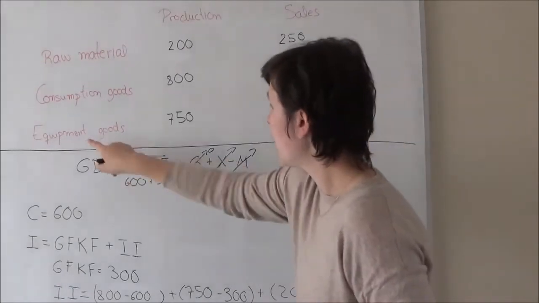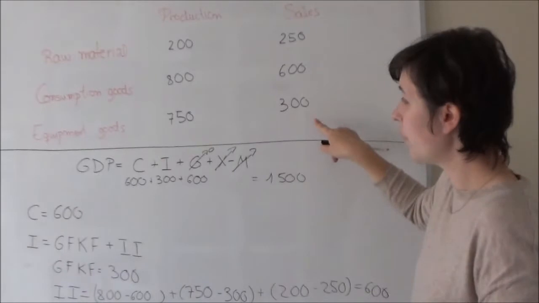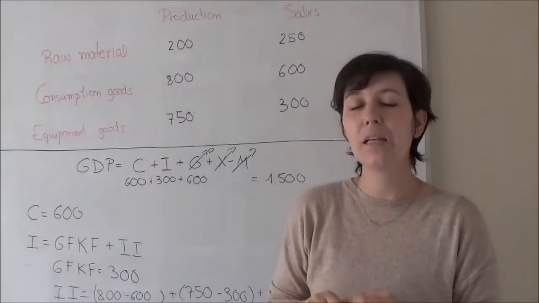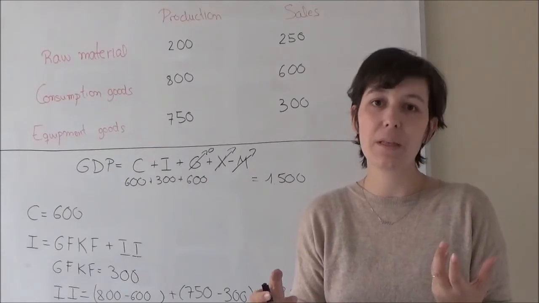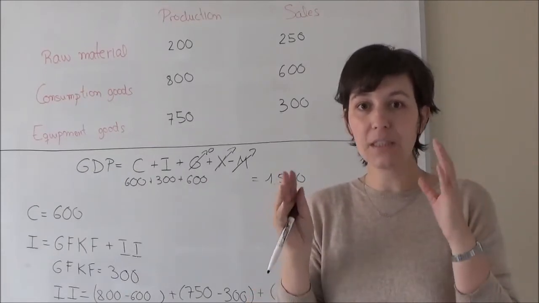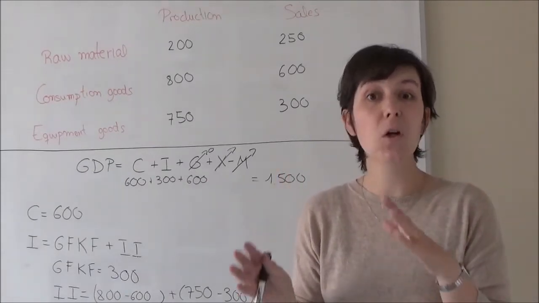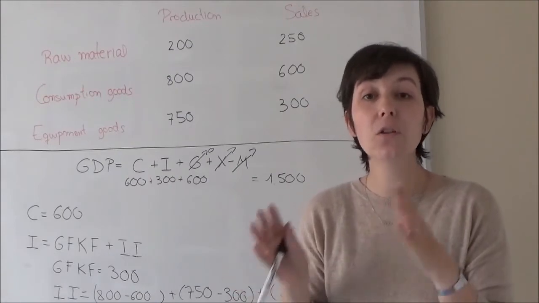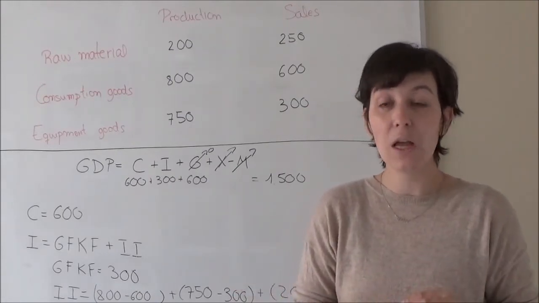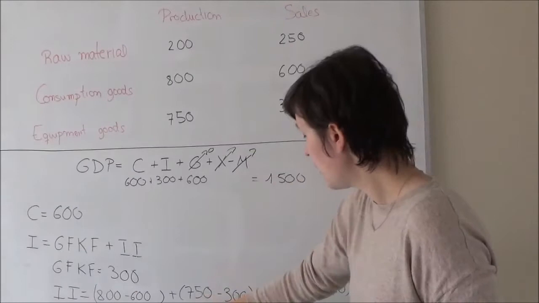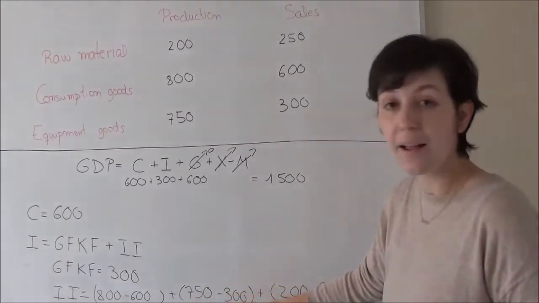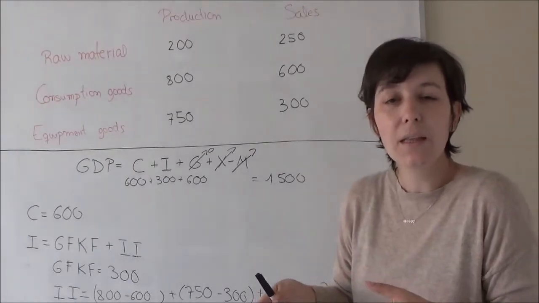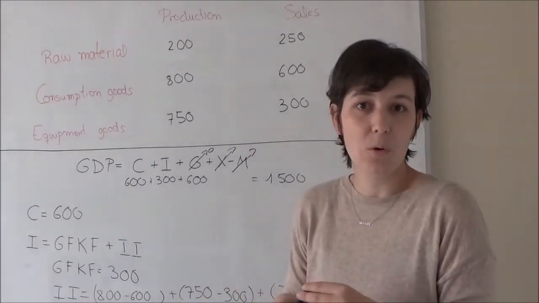Next, for the equipment goods, here is going to be this value minus this value. Once again, in this case we are observing a production that is higher than the actual consumption of this kind of good. So if we are just observing consumption, we are going to make a mistake. We are not considering part of the production. But now, thanks to that, here we have 750 minus 300 with a positive sign. We are going to fix that problem.